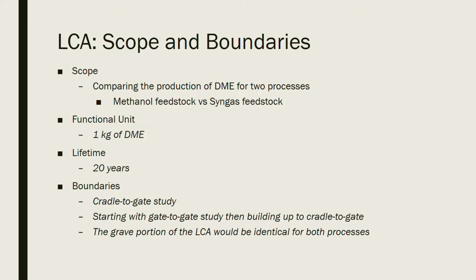The scope of this process defines its goal, and the goal of the study is to compare the production of DME from both methanol and syngas feedstocks. The functional unit for this study is 1 kilogram of DME. This functional unit is easily comparable between the 2 processes. It is often important to include the lifetime of the process as well. In this case, the lifetime is 20 years.